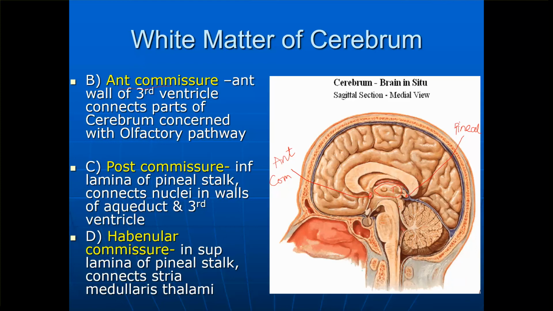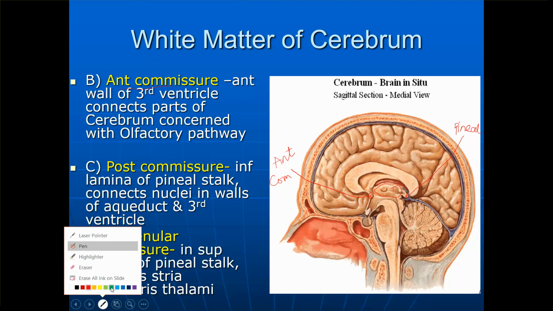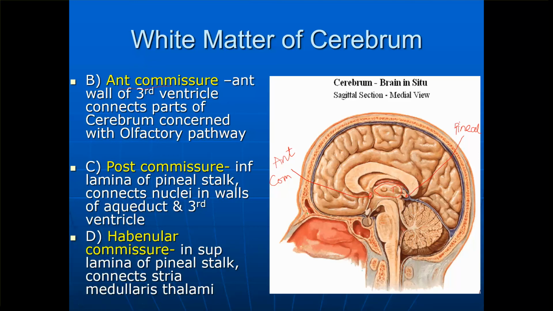The inferior lamina of the pineal stalk connects the nuclei in the walls of the aqueduct and the third ventricle. This is the inferior lamina over here.